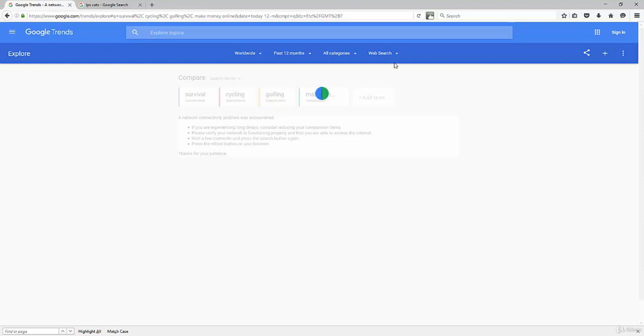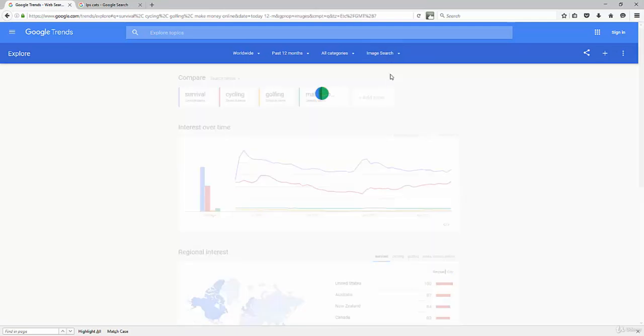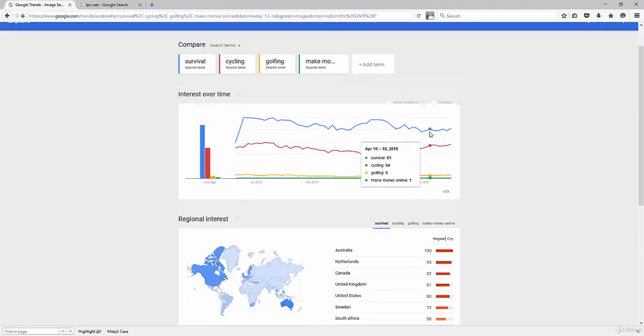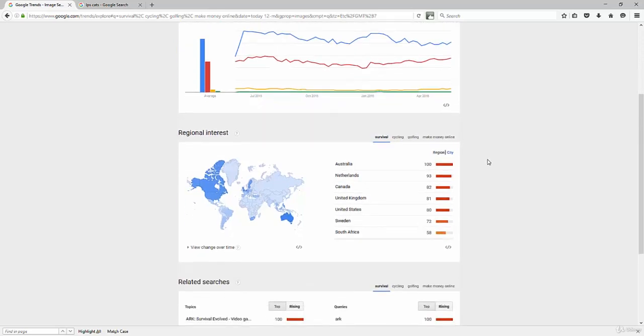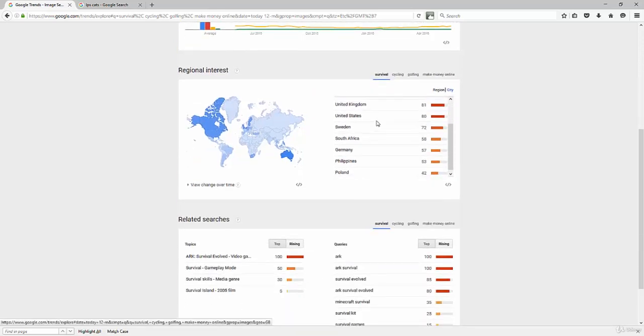Now, what I've been showing you right now is just the web search version. We're only looking at the web search here. I'm going to actually do a search for what's going on in other platforms. So let's do an image search, for example. Let's see what's trending in image search. If I scroll down here, you'll see that obviously those are going to stay the same up here. You can see what countries are the most popular for these various phrases.